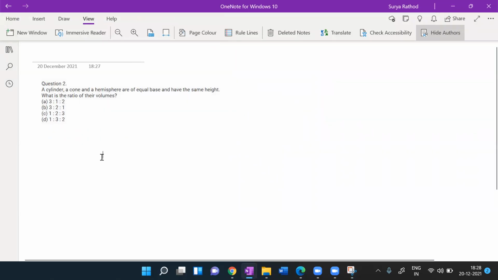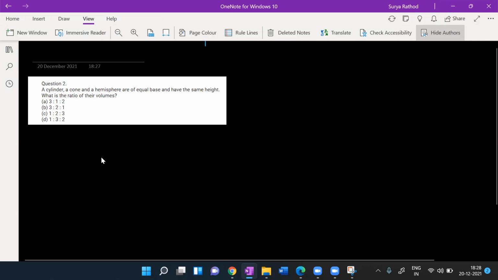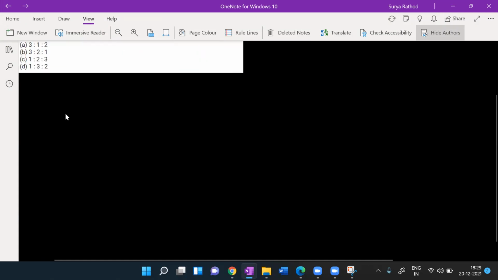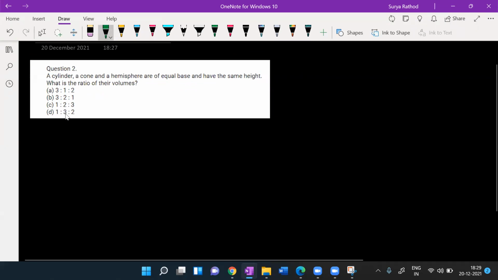Look at the question. A cylinder, a cone, and a hemisphere of equal base and the same height. What is the ratio of their volumes? Very simple option. I think this question was asked in class 9 as well. Option C is correct, I think. Let's check. Let's solve that.